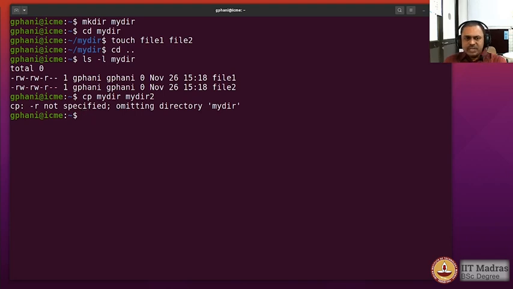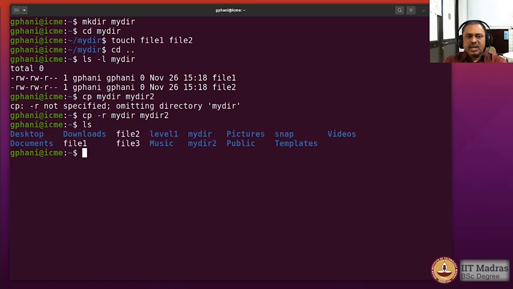The second argument is actually a directory that doesn't exist, and we would like to make a copy, and that doesn't seem to help because it's not a directory that exists right now. So what you could do is cp -r mydir mydir2. If you give the -r option, it would actually work because it now creates the second directory. Let us go and see that.